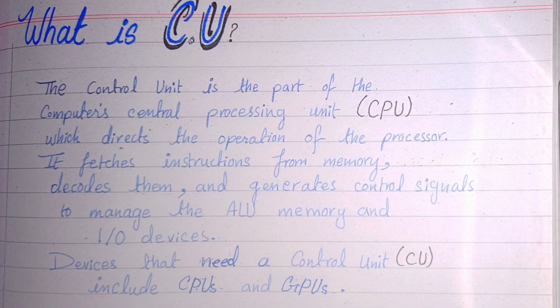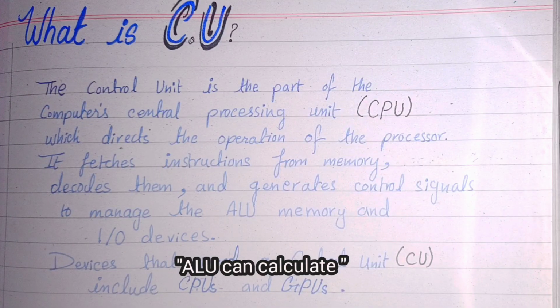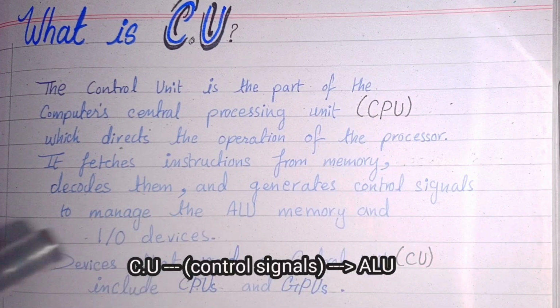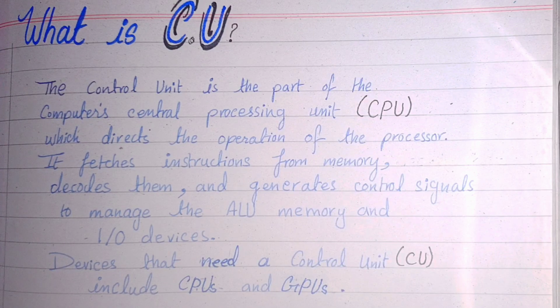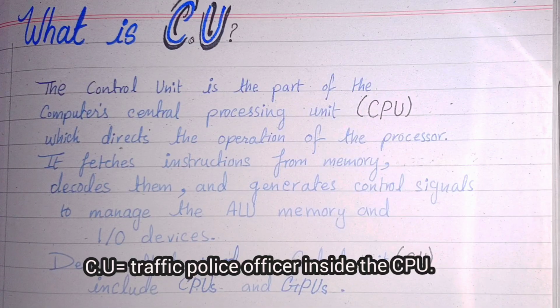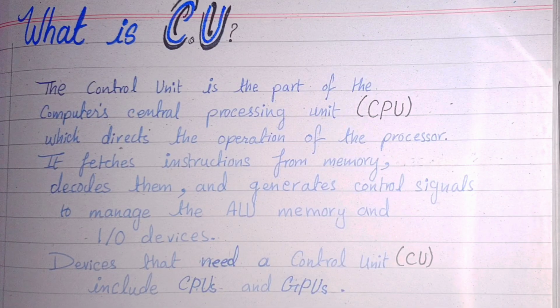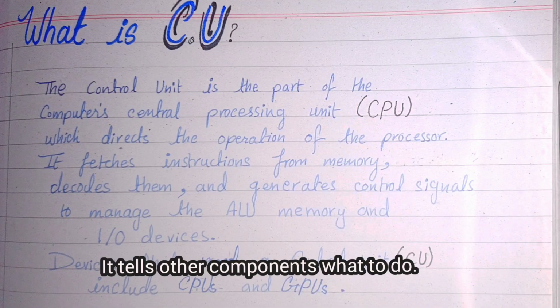Adding two numbers in a calculation can be performed by the ALU. So the CU would send those signals to the ALU, and then the ALU would perform the task to complete that calculation. So the CU is like a manager, or we can say a traffic police officer inside the CPU that manages the data flow and handles every component. It doesn't calculate anything, but it handles everything. It tells other components what to do, when to do it, and how to do it.